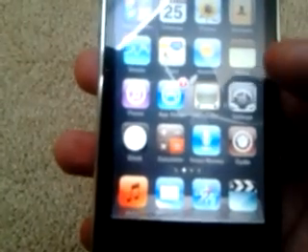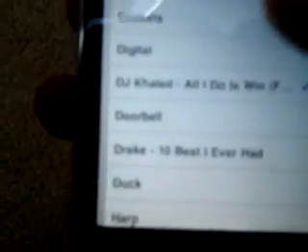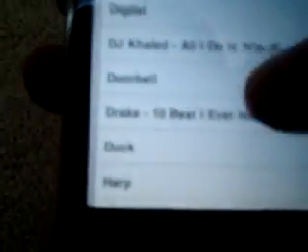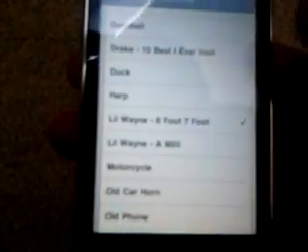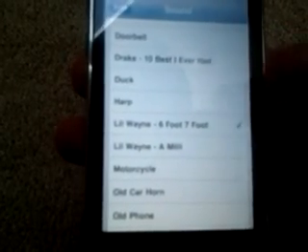And for example, you could go to your clock and say you have an alarm like I do. So say right here, the one I downloaded from Lil Wayne was 6 Foot, 7 Foot. Where is it at? There it is. Lil Wayne, 6 Foot, 7 Foot. Click on it, and there it is, guys. Y'all could set it as your alarm ringtone, and pretty much it.